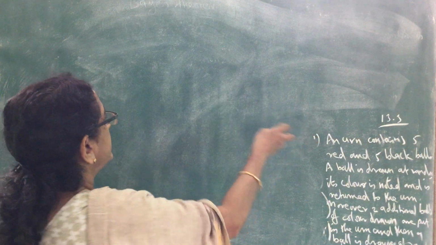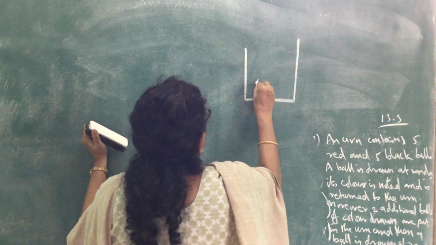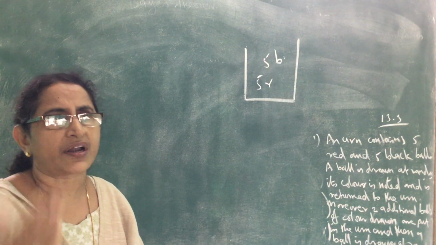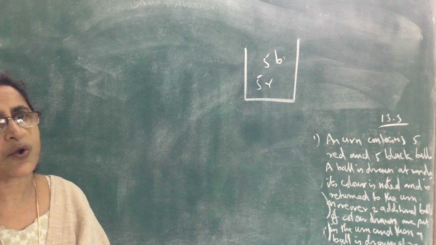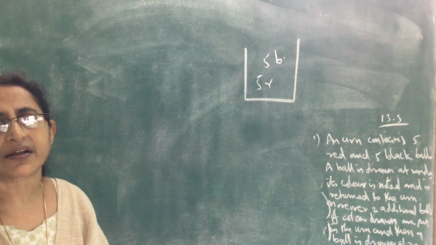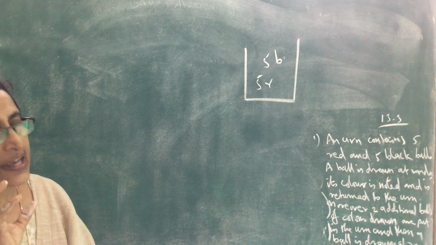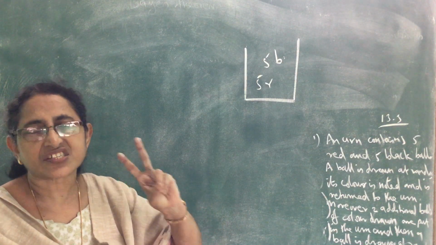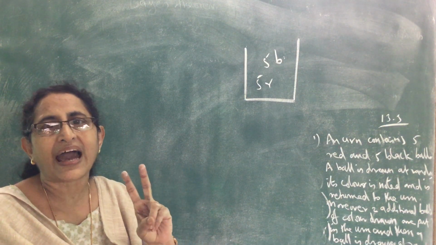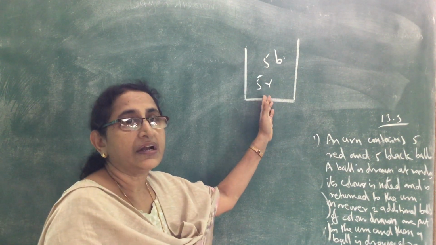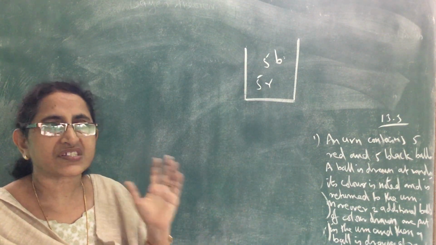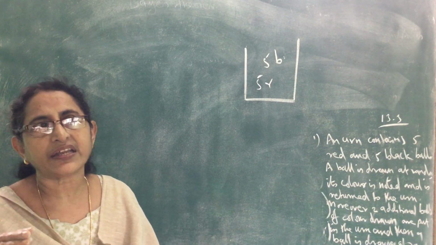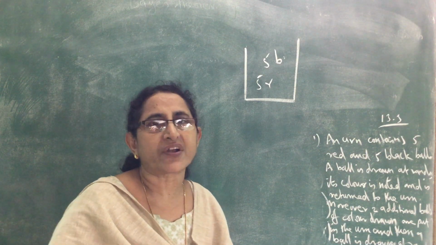So the experiment here is, in the box there are 5 red and 5 black balls, and one ball is drawn at random from the box, and the color is noted, and that is kept back, and again the color is noted. Suppose the color was black, so 2 additional balls of the same color, that means 2 black balls extra are put in the box. Then the second ball is drawn. And the question is, what is the probability that the second ball drawn is red? So we want to find the probability that the second ball drawn is red.